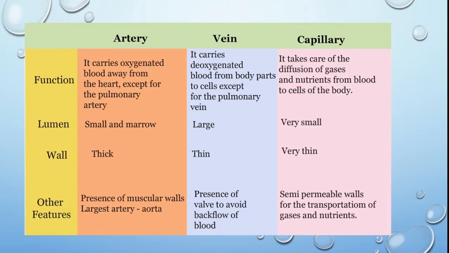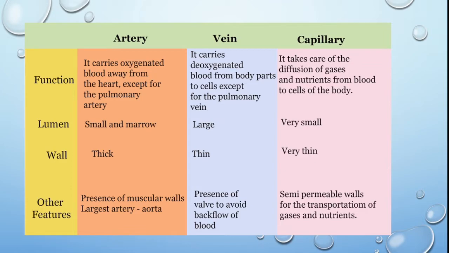Lumen means how broad it will be and how narrow it will be. That is called lumen. In the next slide, I'll show you the diagram, so that it will be clear to you what lumen is. Lumen is small and narrow in arteries, large in veins and very small in capillaries. Walls of arteries are thick, veins are thin and capillary very thin.